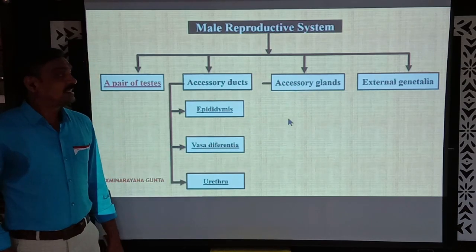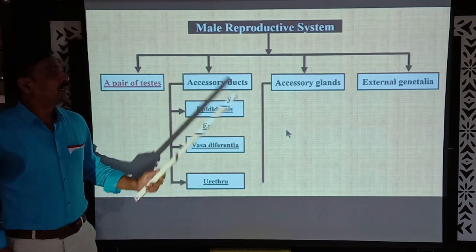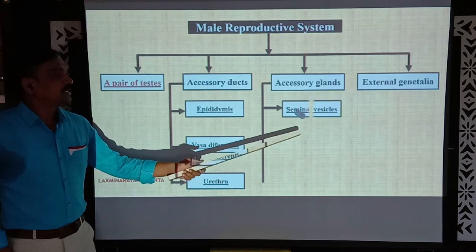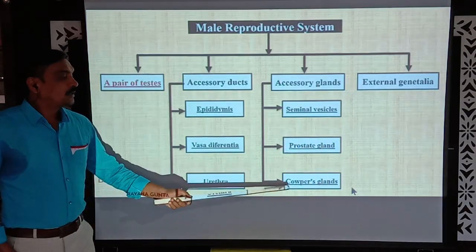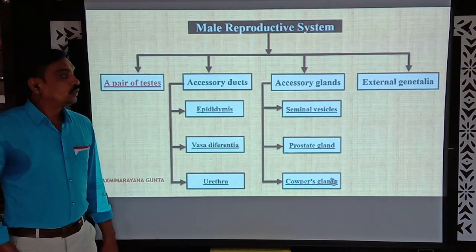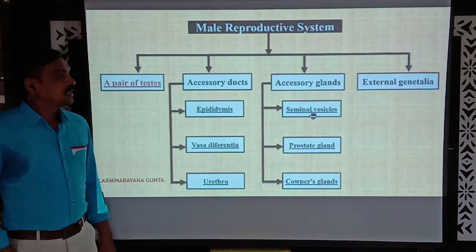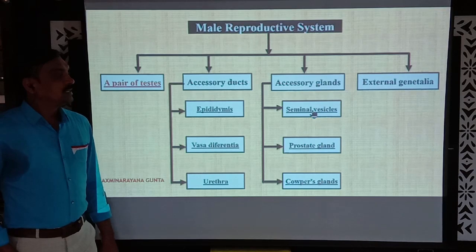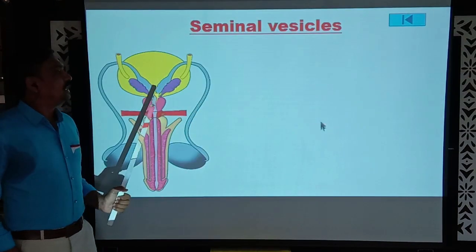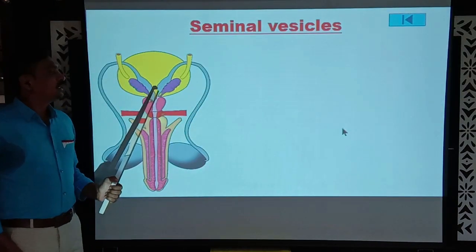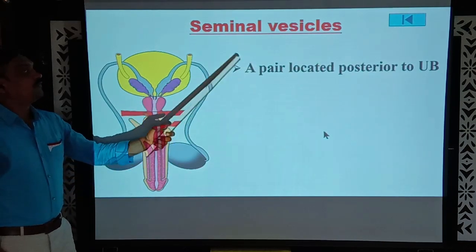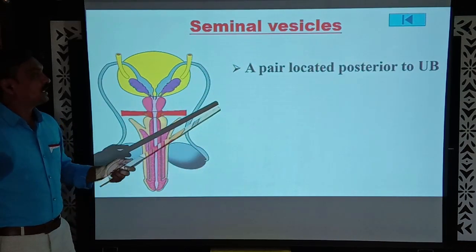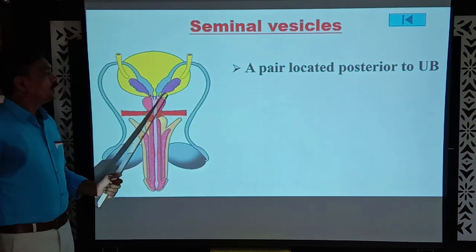There are three accessory glands in the human male reproductive system. The first one is the seminal vesicles, then the prostate gland, and the Cowper's glands or bulbourethral glands. Let us now discuss the seminal vesicles. Seminal vesicles are leaf-like structures present on the posterior side of the urinary bladder. A pair of seminal vesicles are located posterior to the urinary bladder.